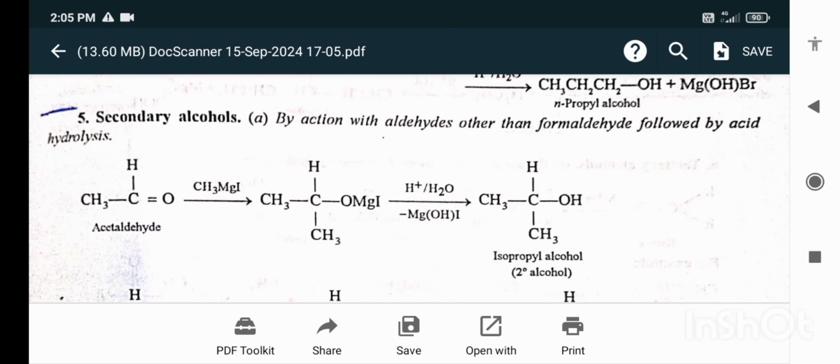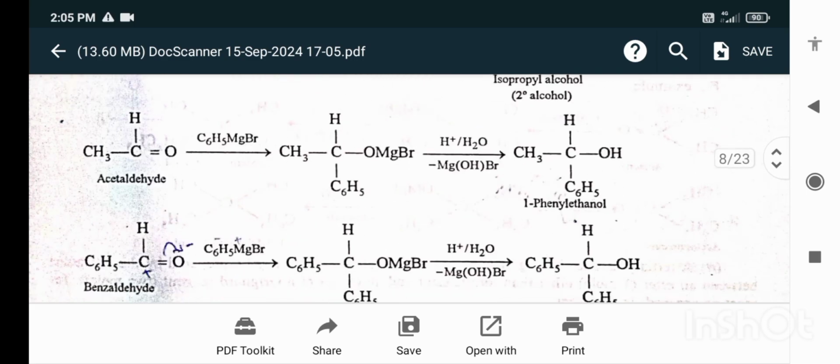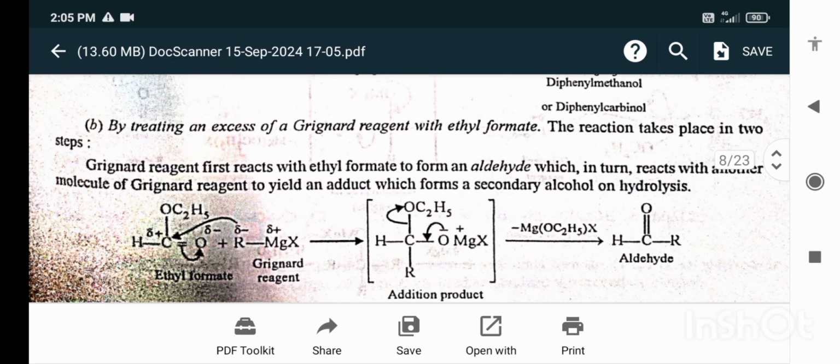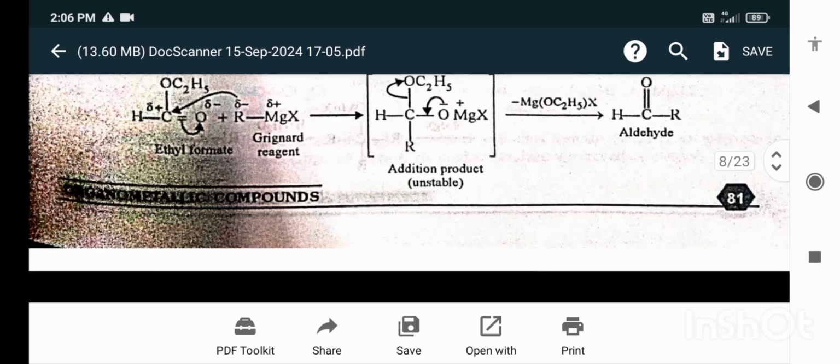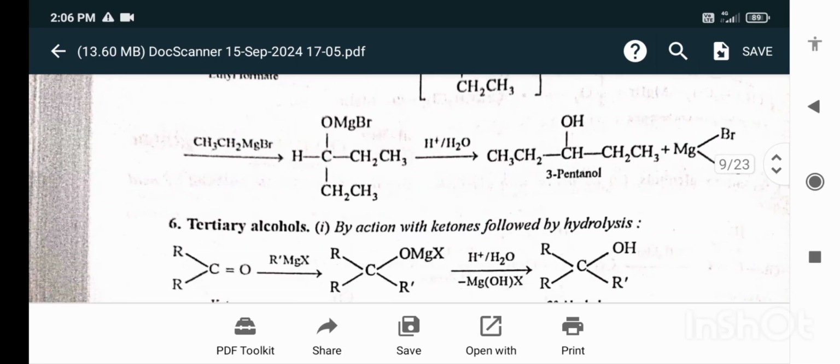Secondary alcohol by the action with an aldehyde other than formaldehyde followed by acid hydrolysis. Grignard reagent first reacts with ethyl formate to form an aldehyde, which in turn reacts with another molecule of the Grignard reagent to yield an adduct, which forms a secondary alcohol on hydrolysis.